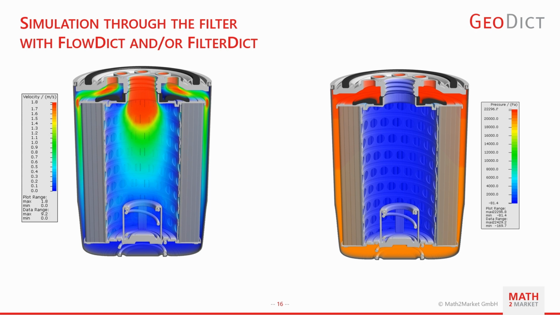Here is an example. We can observe the flow velocity distribution on the left side, and on the right side the pressure distribution field visualized here.